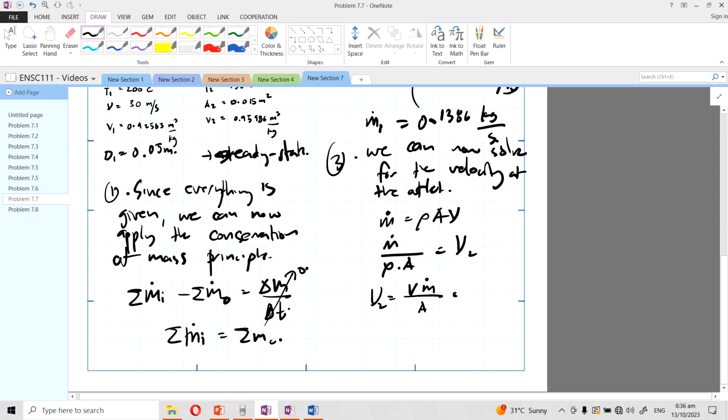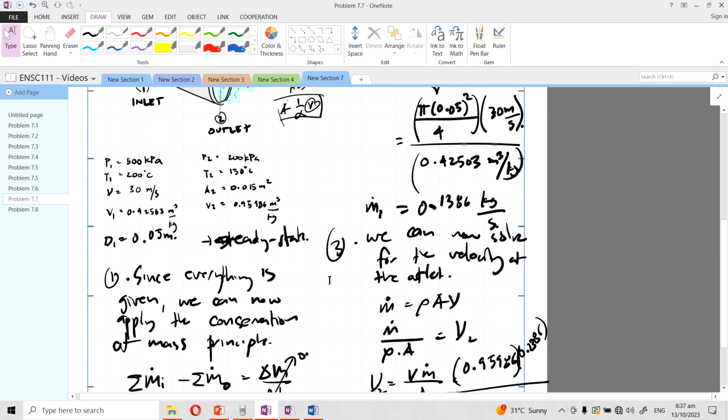Right, so substitute the values. The specific volume is 0.95986 cubic meter per kilogram, times the mass flow rate of 0.1386, all over the area. So the area is already given.